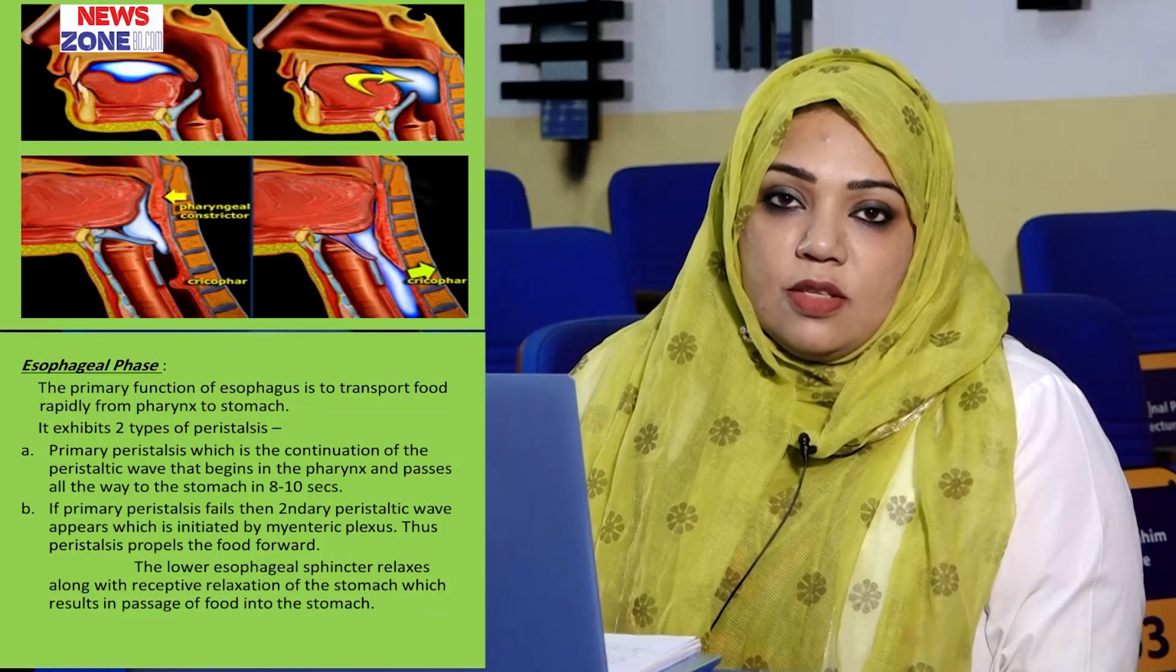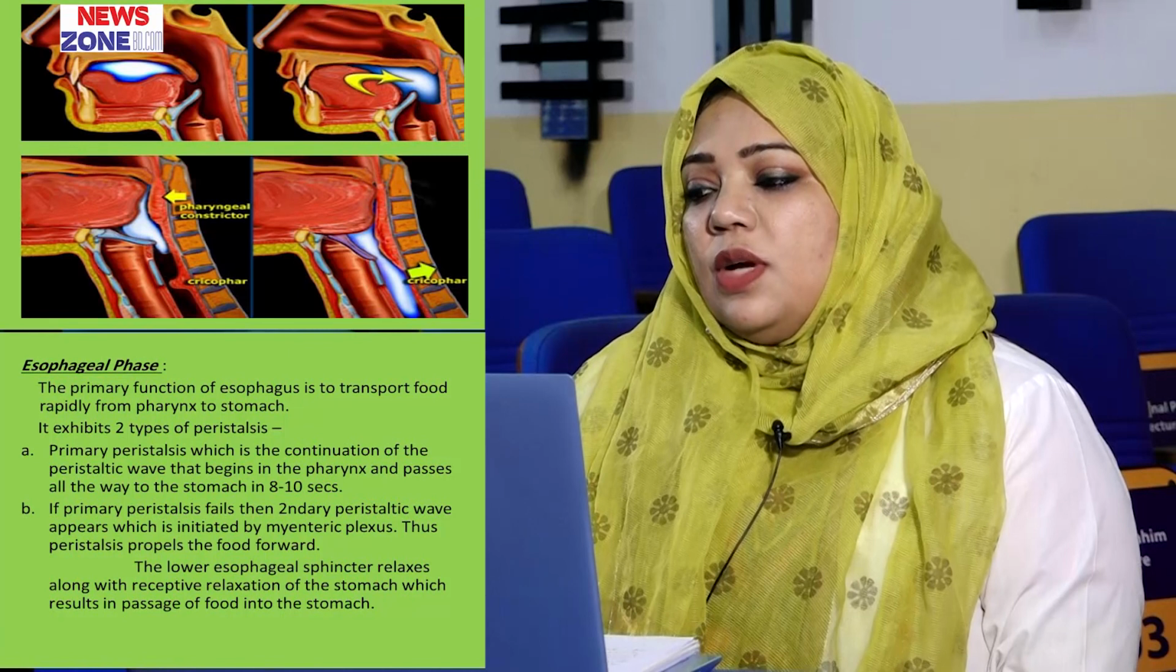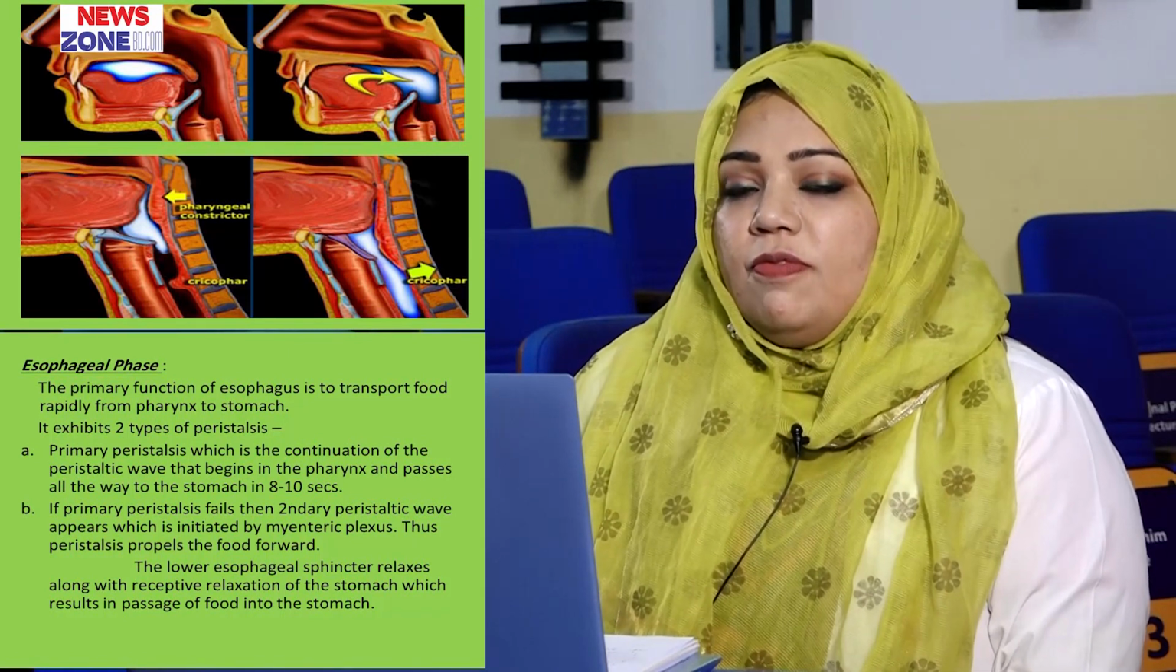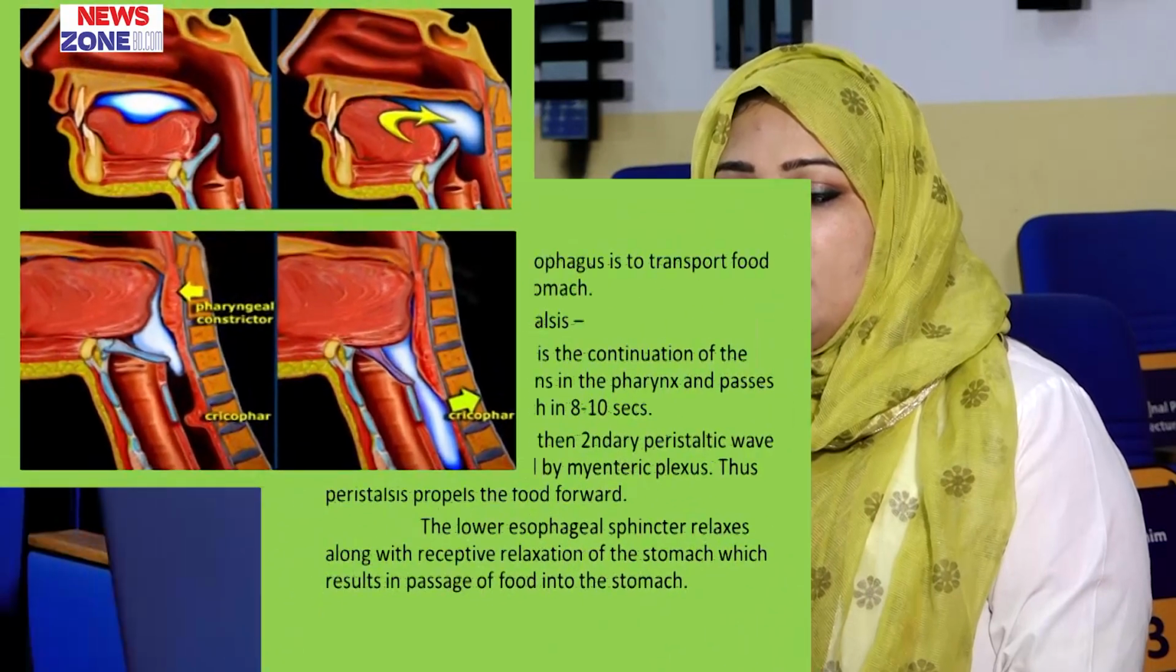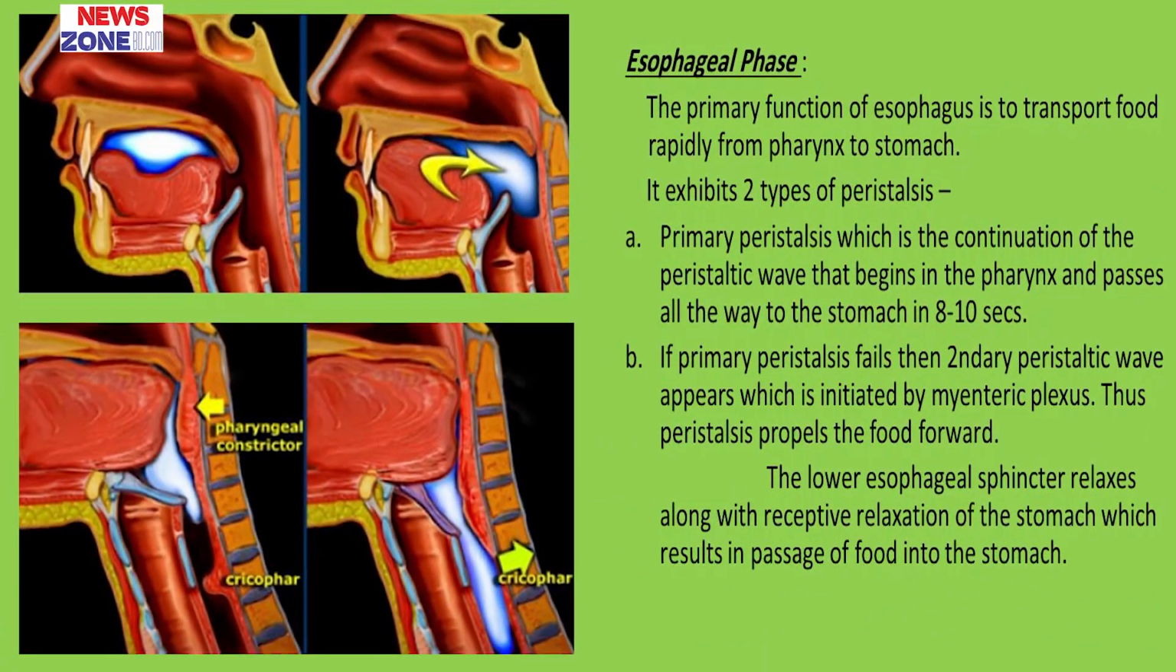The esophagus, we know, is a long muscular tube, and its primary function is to transport food rapidly from the pharynx to the stomach. It exhibits two types of peristalsis. The primary peristalsis is a continuation of the peristalsis that started in the pharynx, and this peristaltic wave is able to pass the bolus of food all the way to the stomach within 8 to 10 seconds. But if the primary peristaltic wave fails, then a secondary peristaltic wave appears, which is initiated by the mesenteric plexus, and this peristalsis propels the food forward.